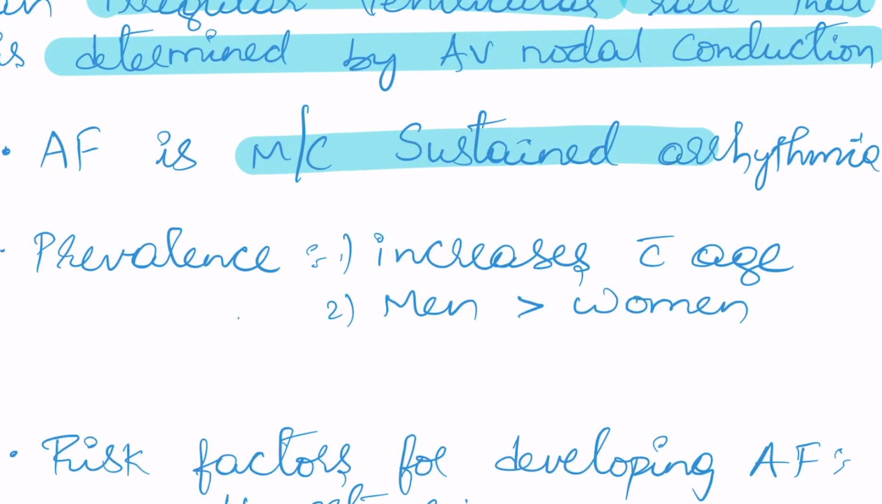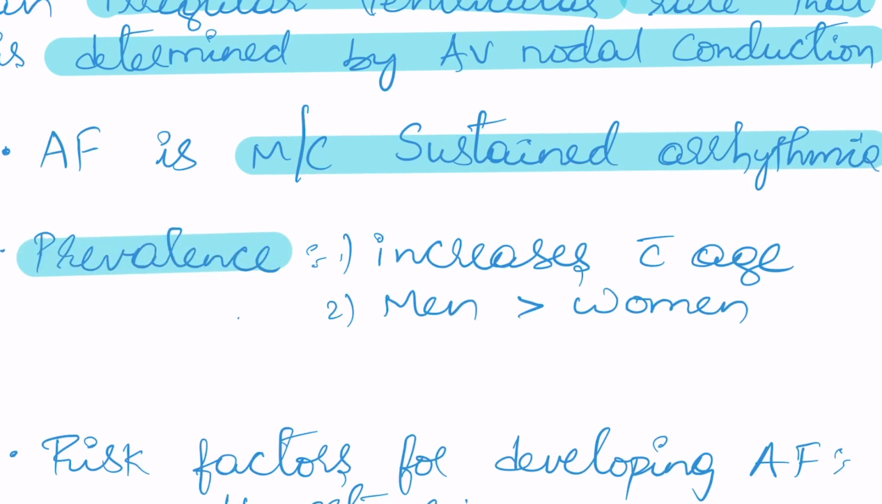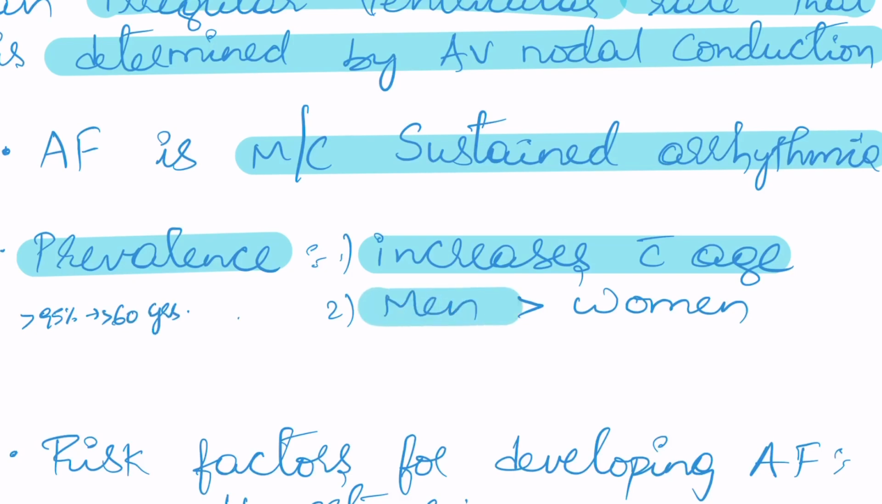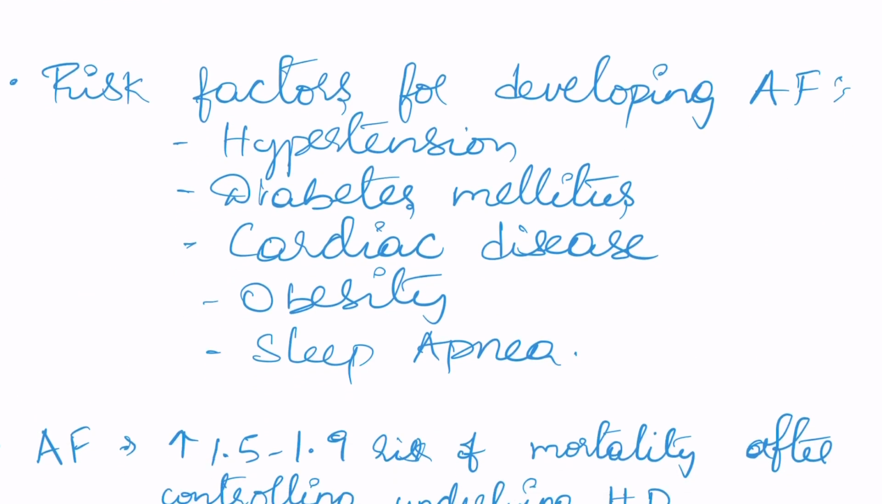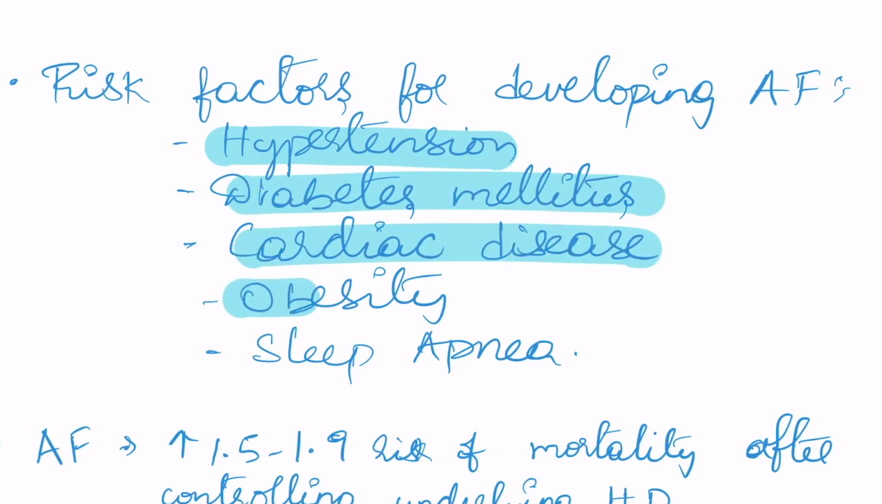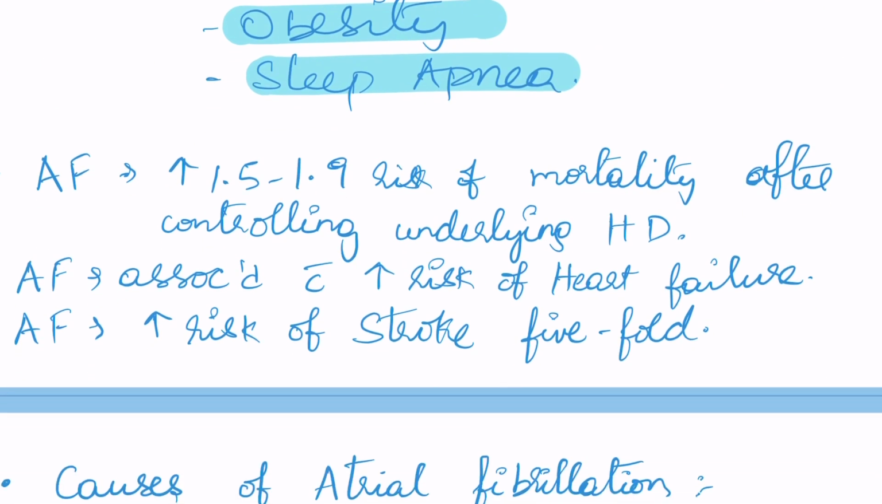Atrial fibrillation is the most common sustained arrhythmia, and the prevalence increases with age. We also have to remember that more than 95% of the patients presenting with AF are aged more than 60 years. And it is seen in men more than women. Risk factors for developing atrial fibrillation include hypertension, diabetes mellitus, cardiac disease, obesity, and sleep apnea.